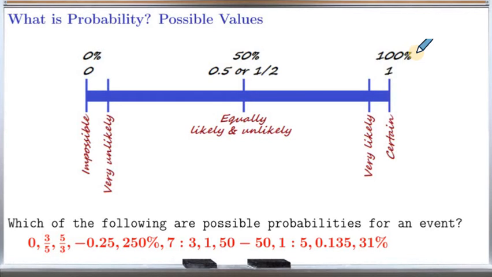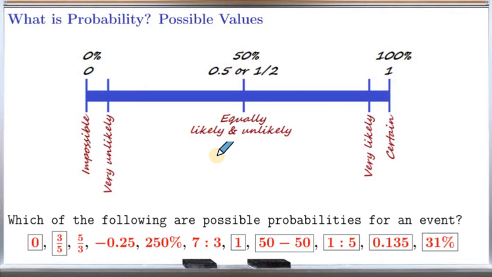To answer this question, from this chart, we see that the number has to be between 0 and 1, or between 0% and 100% if expressed in percent. They can be a ratio or fraction, but the resulting number has to be between 0 and 1.